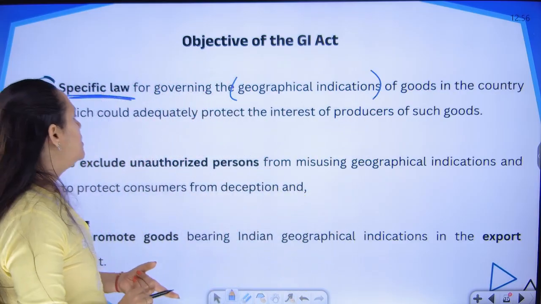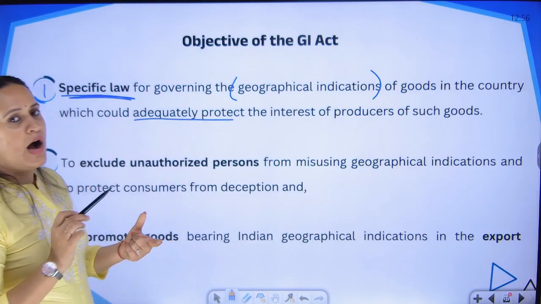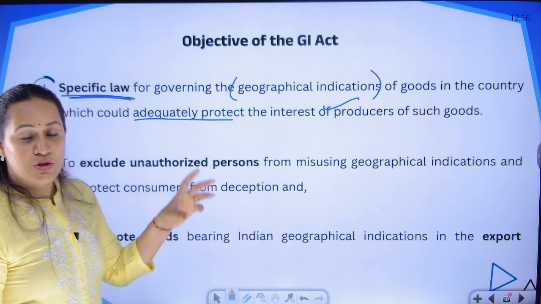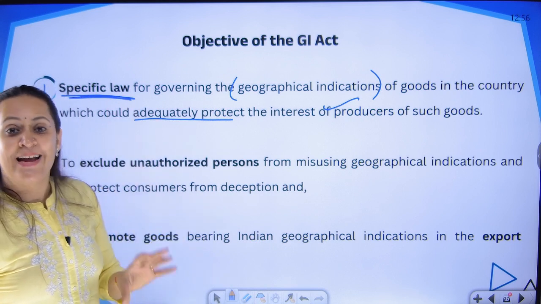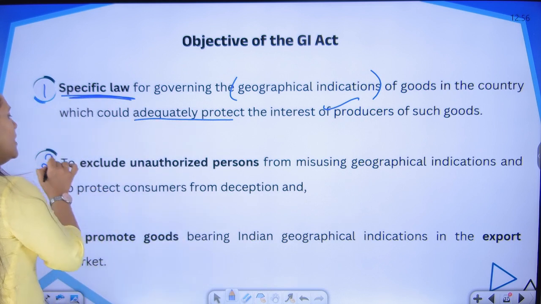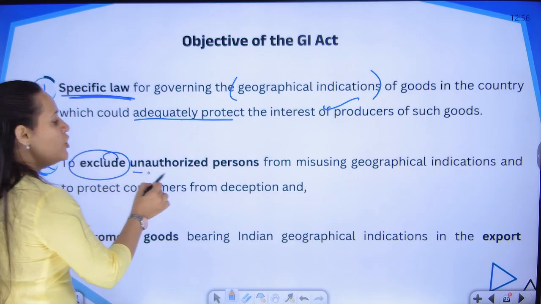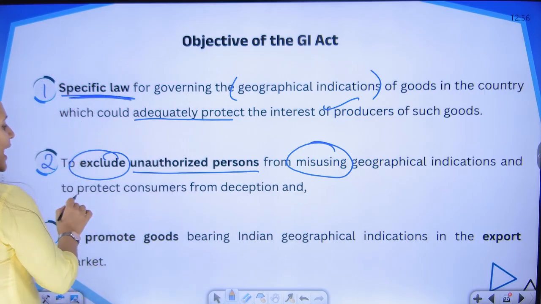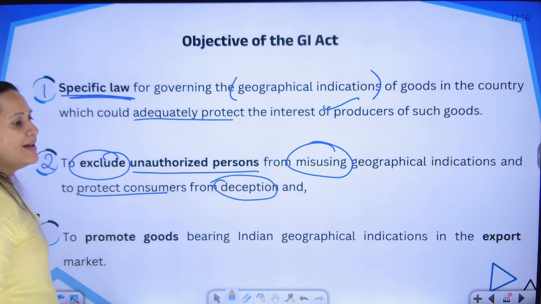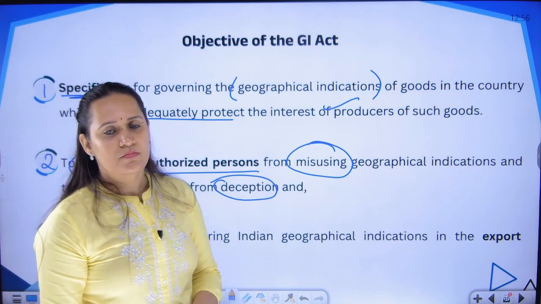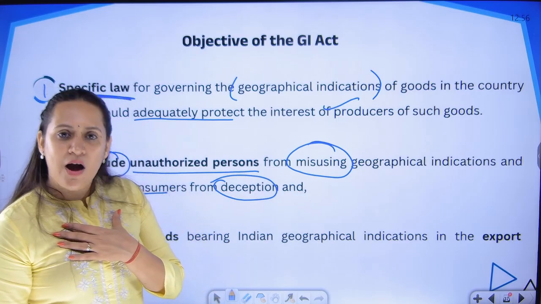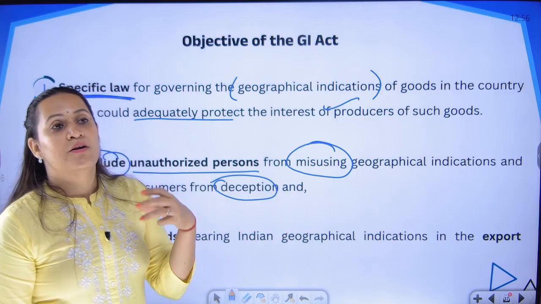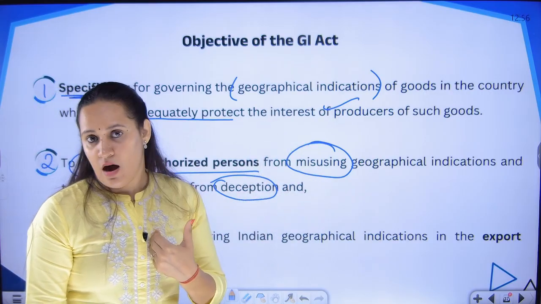What is the procedure? How are we going to give protection? How we are going to protect not only the goods but also the producer of those goods. So we wanted a specific enactment for GI exclusively. Second one, we wanted to exclude the unauthorized persons from misusing the geographical indication and protect the consumers from the deception that these are correct products. So we wanted to give protection to our products. Nobody else is allowed to use the products or wrongly sell their products as our products.